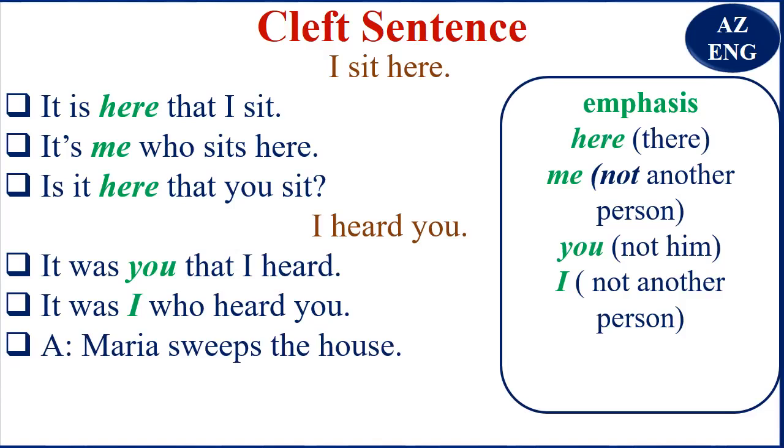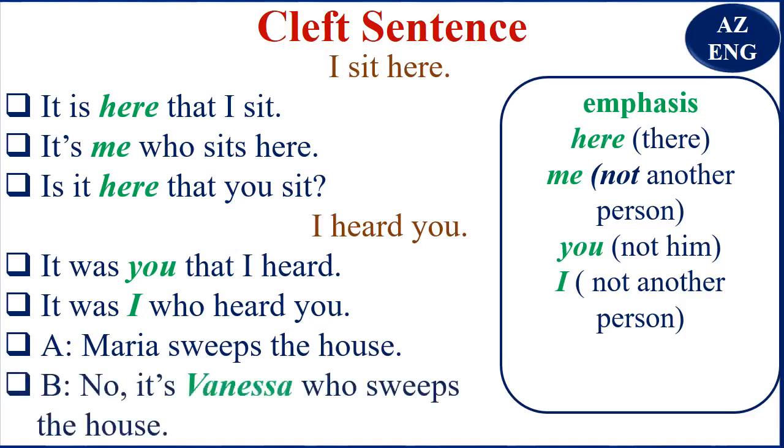Now A says, Maria sweeps the house. So what does B say? The response is, no, it's Vanessa who sweeps the house. You understand that the emphasis is on Vanessa. It means it is not Maria. So it is not difficult.